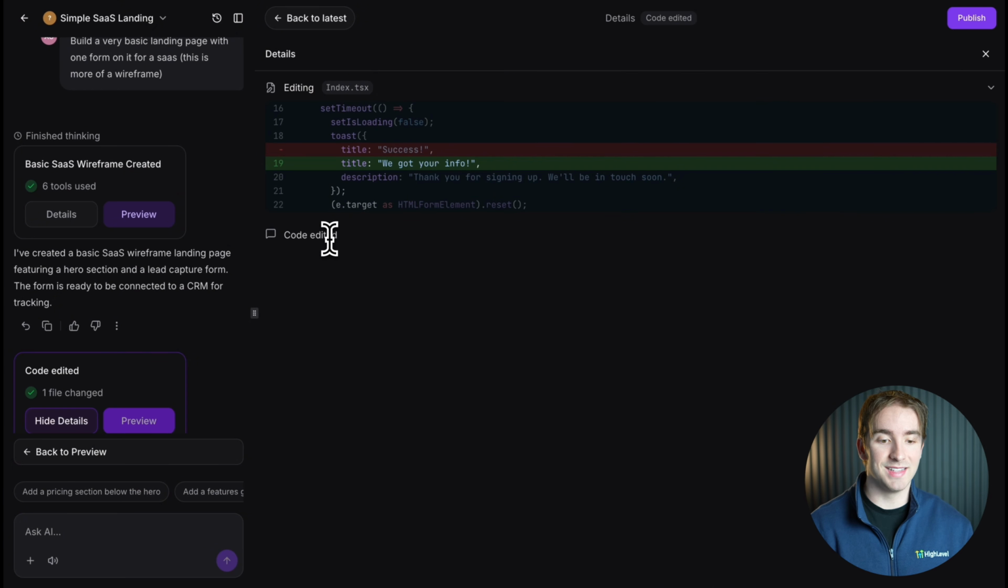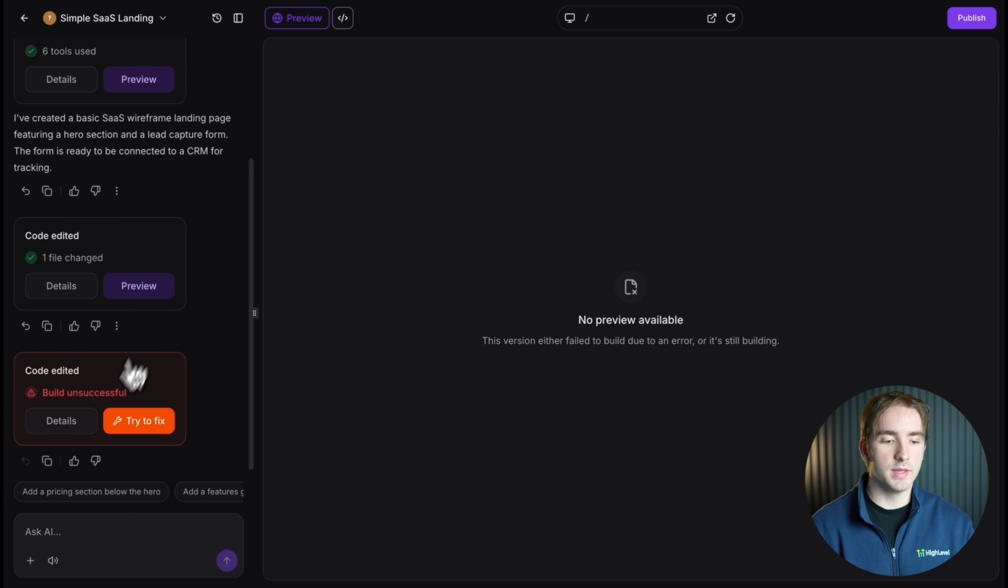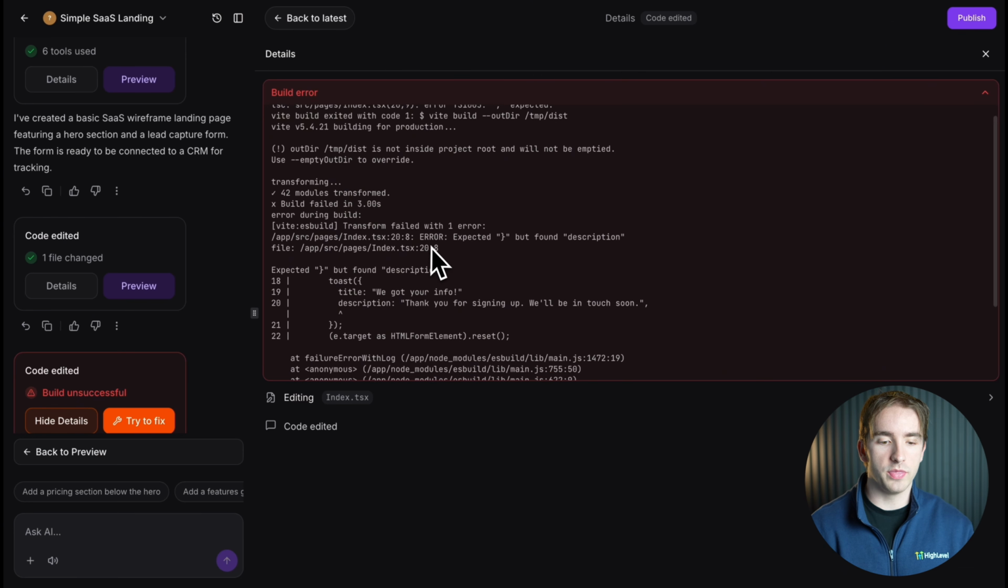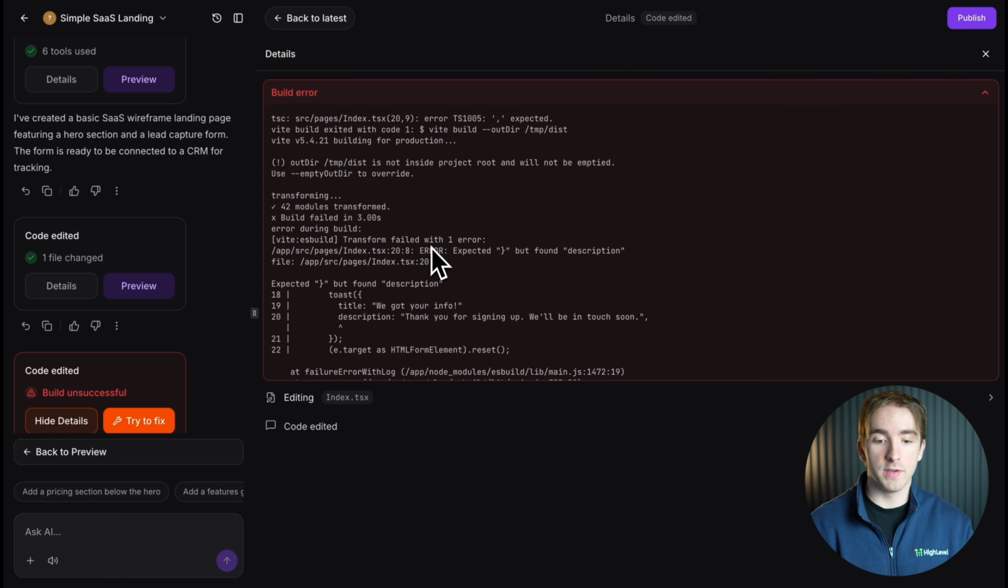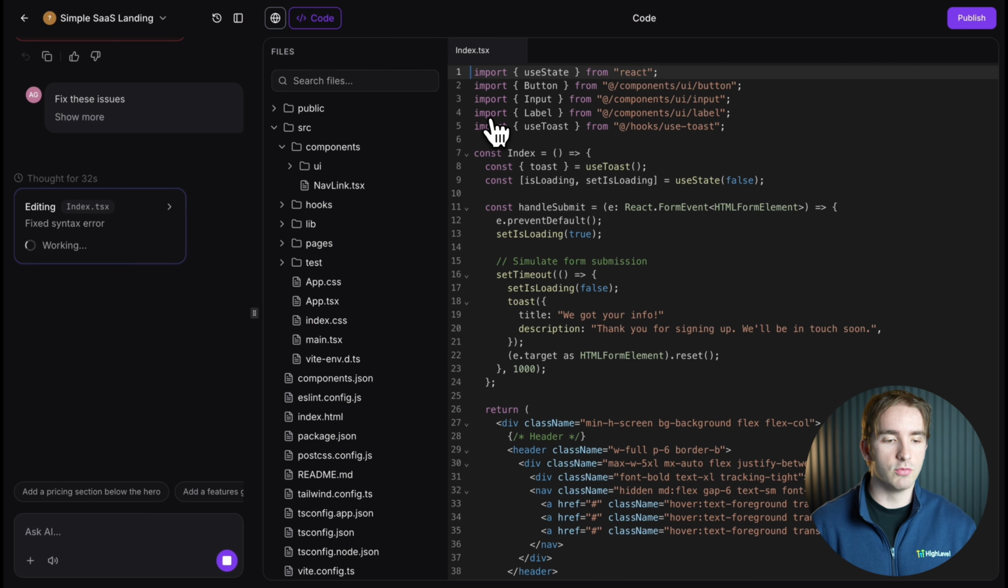And if this ever has an error, let's say for example we edited this and we left out a comma incorrectly and we went ahead and saved it, then you'll see it will actually say the build was unsuccessful, and we can see why. We can see exactly what the error was. And then if we want it to fix our mistake, we can click try to fix, and this will go through the code base and actually fix it itself. And you can see right here, it has found the error and it's working on fixing it right now.